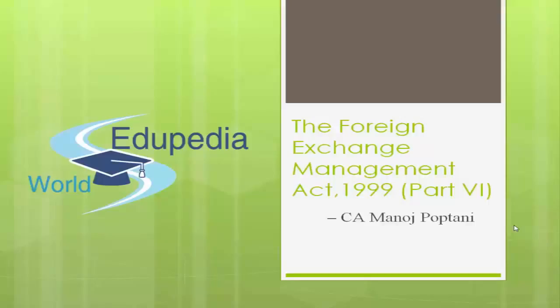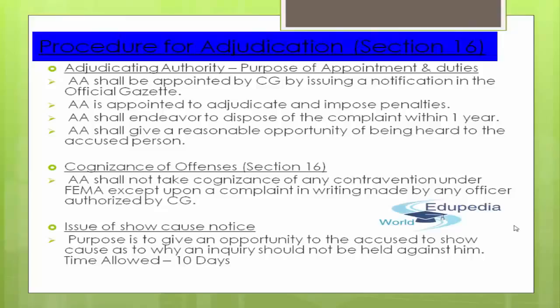Fasten your seatbelts. We are about to take off with the first topic of the day, and that will be the procedure for adjudication. The same thing is covered under Section 16 of the Foreign Exchange Management Act 1999. What is the procedure for adjudication in this particular case? First of all, that will be the purpose of appointment and duties of the adjudicating authority. Adjudication can only be done, guys, by the adjudicating authority. It is the only authority which is going to go for this adjudication. What is the purpose of their appointment and what are their duties?